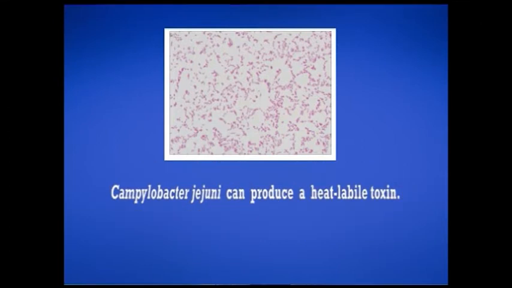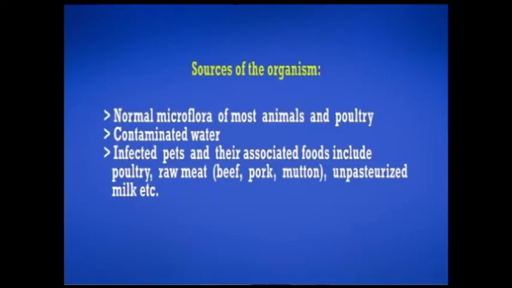Campylobacter jejuni can produce a heat-labile toxin, and the organism is found as a normal microflora of most animals and poultry. Sources include contaminated water, infected pets and associated foods, poultry, raw meat including beef, pork, mutton, and unpasteurized milk.